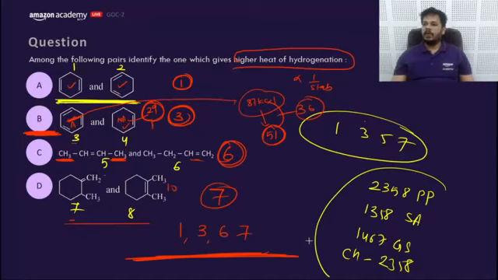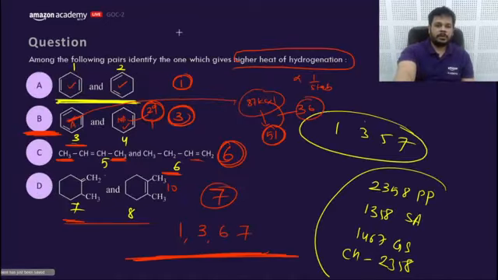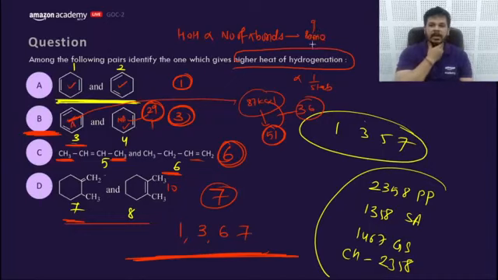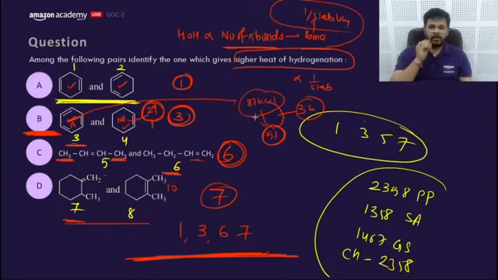So no one marked the actually right answers. 1, 3, 6, and 7. We can say heat of hydrogenation, HOH, is directly proportional to, firstly, number of pi bonds. If number of pi bonds are same, then 1 upon stability. First you look for number of pi bonds and then 1 upon stability of the compound. The 3 is more stable? No, 3 is not stable, my dear friend.